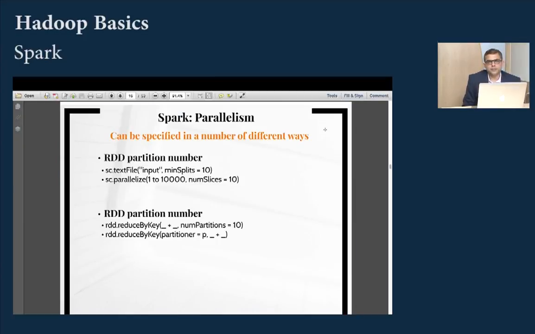What is parallelism in Spark? You can define how many partitions of data could be made, and the developer has complete authority to decide it. So if I have 10 million elements, I can say I need 10 partitions. That would roughly mean that each partition will have 1 million records. I can say I need 100 partitions. That would mean that each partition will have 100k records. So partition is something that's completely controlled by the developer.